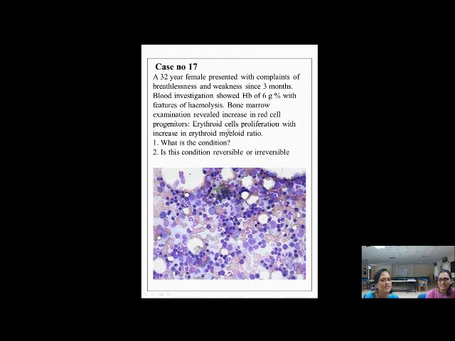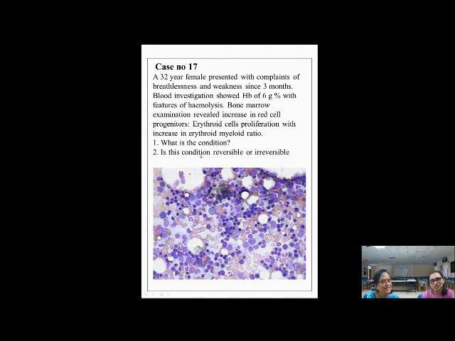They've understood what the pathogenesis is. And increased erythroid myeloid ratio. But we had to tell them the 3 lineages: erythropoiesis, myelopoiesis, and megakaryopoiesis. So they answered this as erythroid hyperplasia. The answer was very good from them.